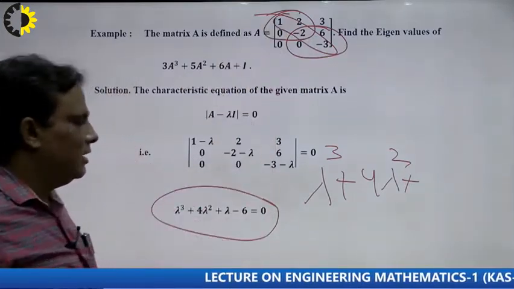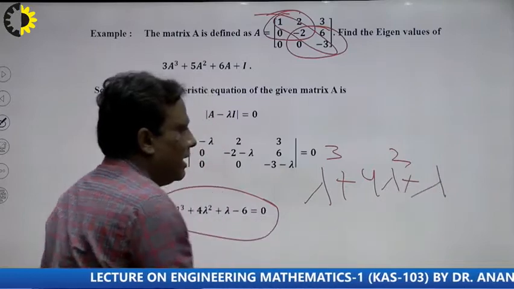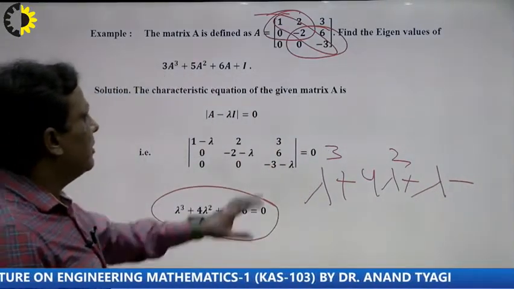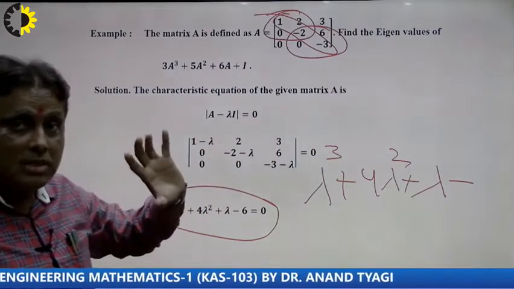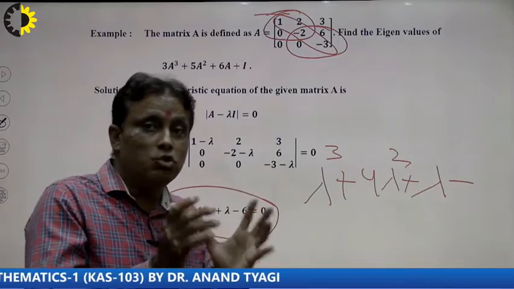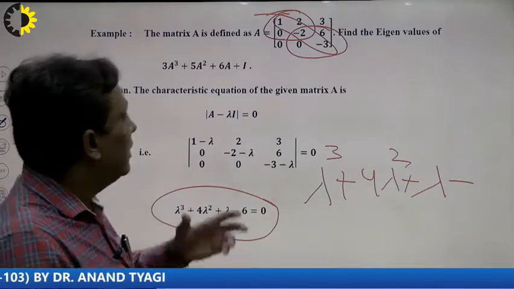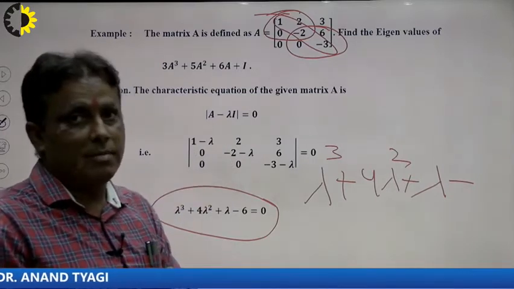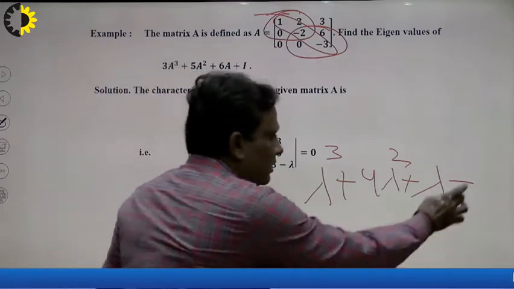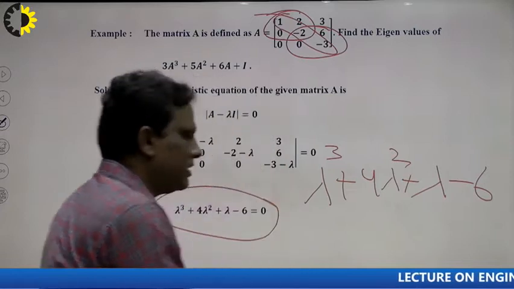So minus 3, right, so total will be 1. So I write here 1, so plus 1 lambda minus determinant of this. Lambda will be, determinant of this, student, study it very carefully. If given matrix is in UTM, then determinant will be the product of diagonal elements, always remember it. So 3 times 2 times 1, that is 6. So in the same way, I write here the characteristic equation in this way.